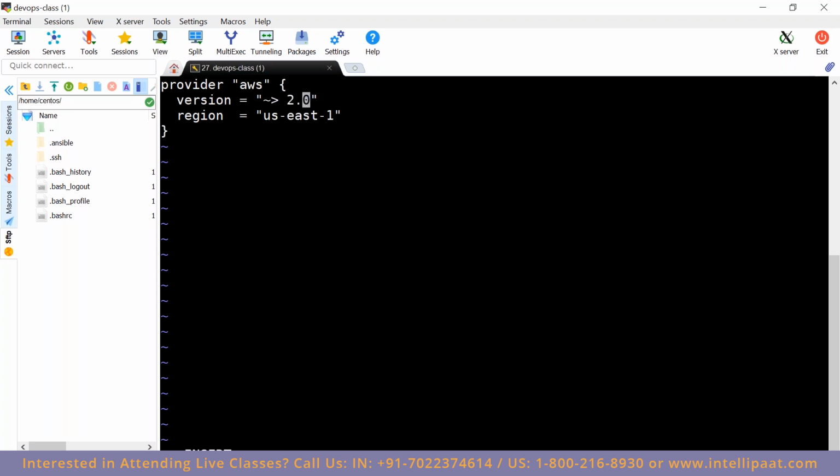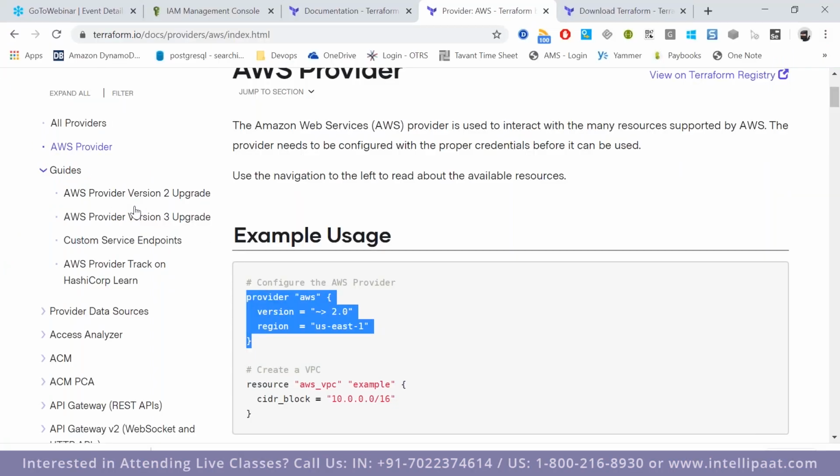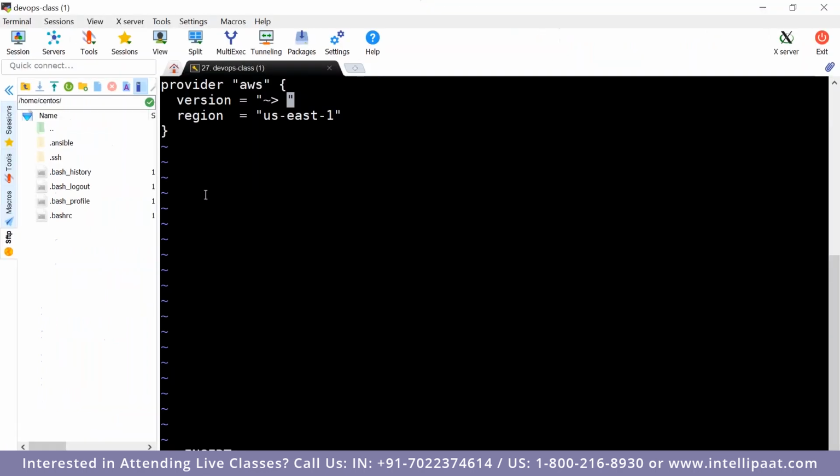Version is nothing but, earlier they were using version 2. With version 3 they have included so many other new services also, like ECS cluster, with new features. That's it. Now I'm just doing this: greater than or equal to 3, and provider AWS, version, region.